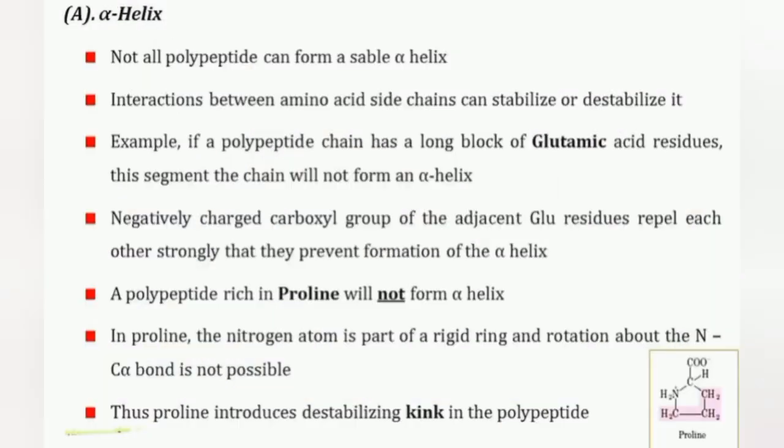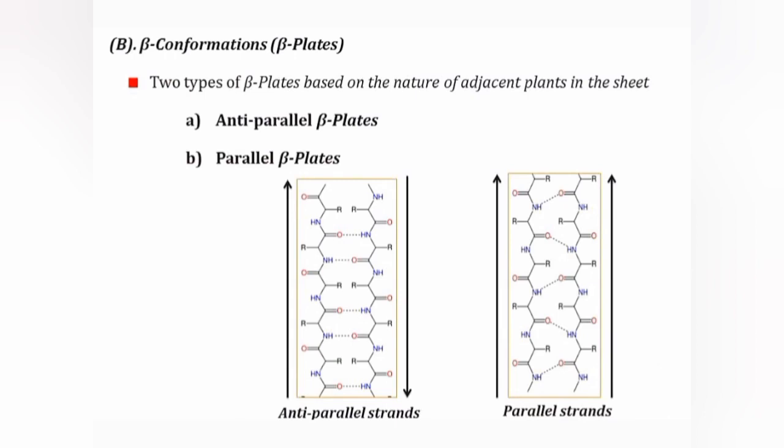All hydrogen bonds are held together with these peptide bonds, but not all peptides can form a stable helix. A polypeptide which is rich in the amino acid proline will not form an alpha helical structure. So proline destabilizes the helix by creating a kink in the polypeptide chain.